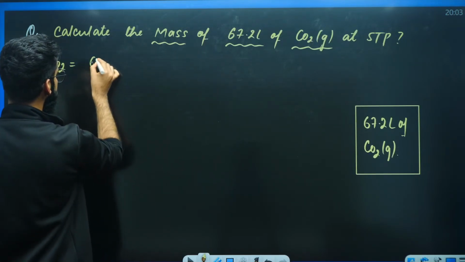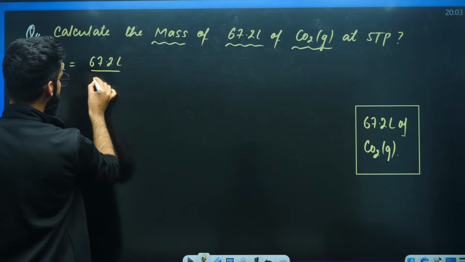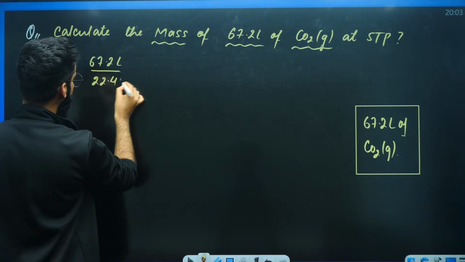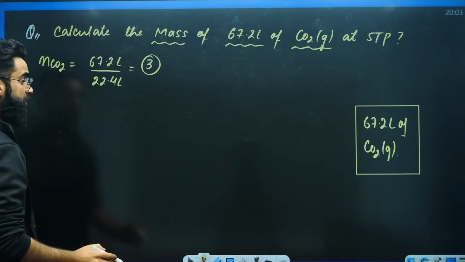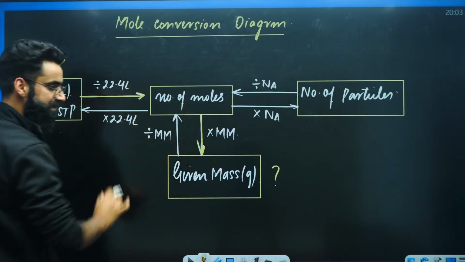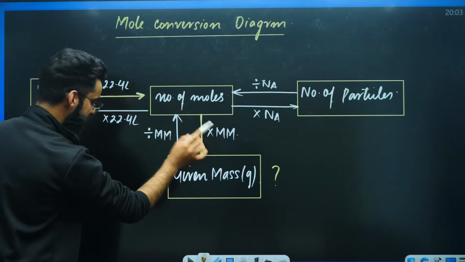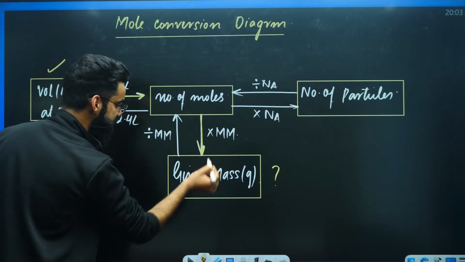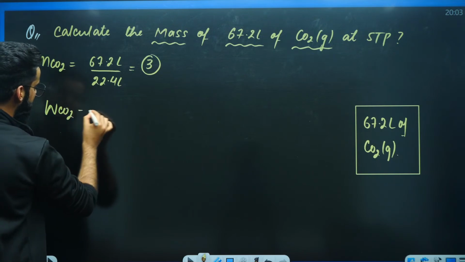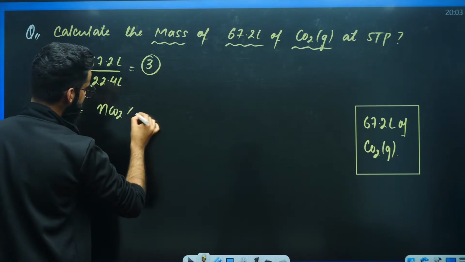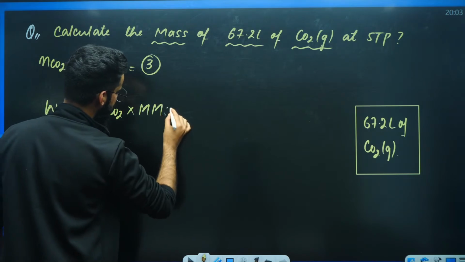What is the given volume? 67.2 liters. Divide by 22.4. The value comes out to be 3. So basically you have got 3 moles of carbon dioxide. Now moles you have to multiply with the molar mass and you'll get the mass. So the mass of carbon dioxide will be equal to moles of carbon dioxide multiplied by the molar mass of carbon dioxide.